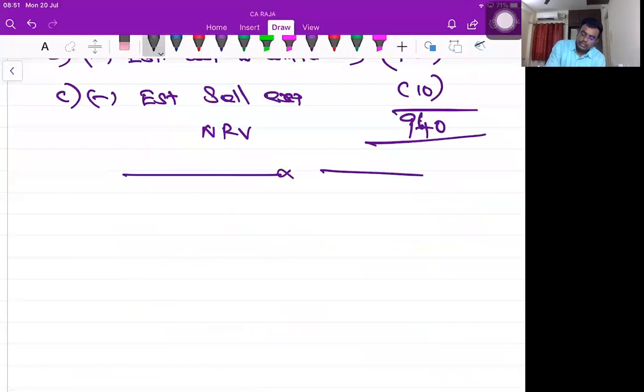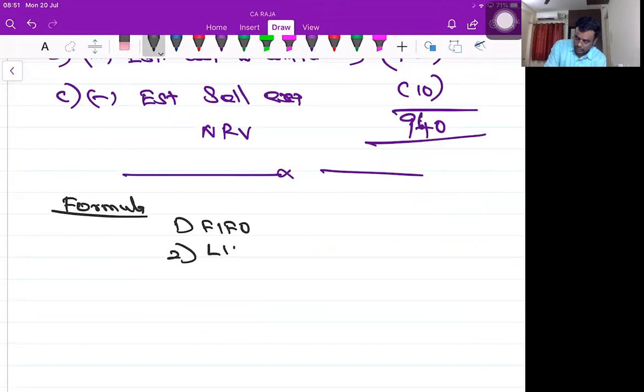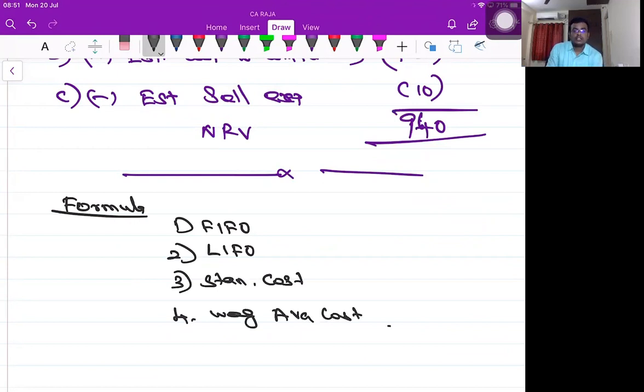You would have learned so many formulas for valuing inventory: FIFO, weighted average, standard cost, weighted average cost. Have you learned all these concepts somewhere at foundation or CPT level? Yes, sir. So what is the purpose of having this FIFO method, LIFO method, standard cost method, all this stuff? And you know very well, LIFO is prohibited, other methods are allowed. Clear?